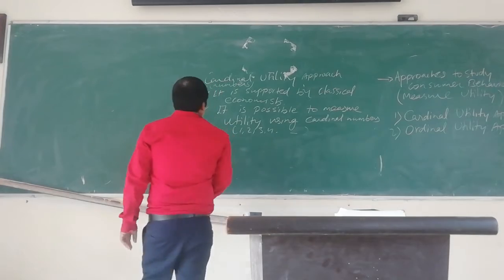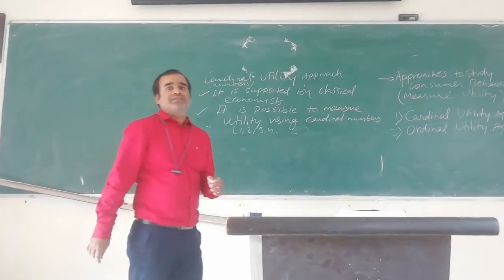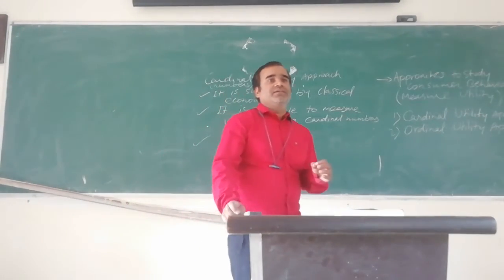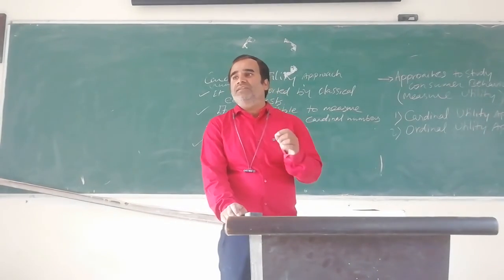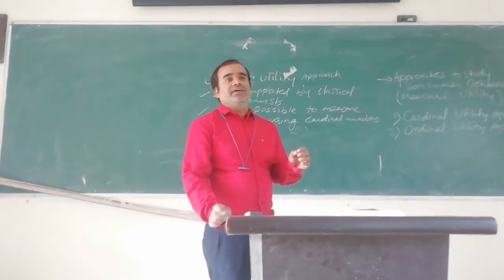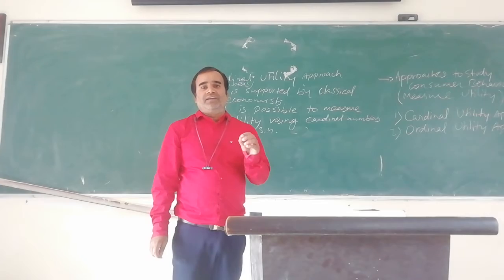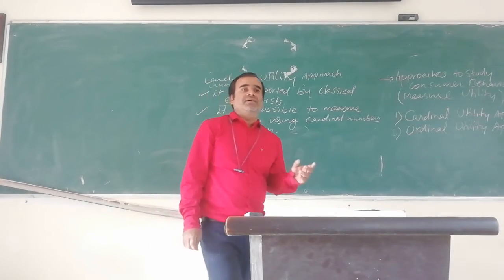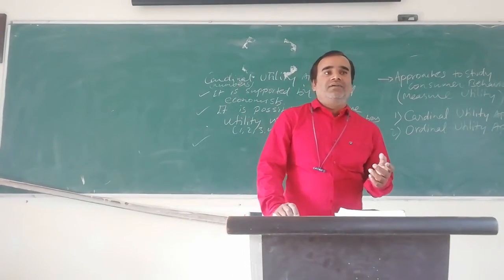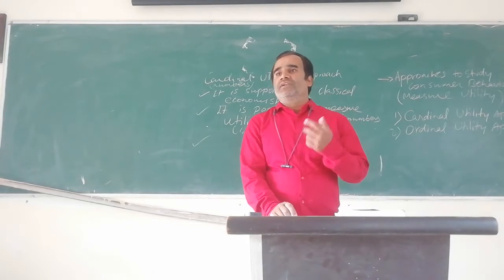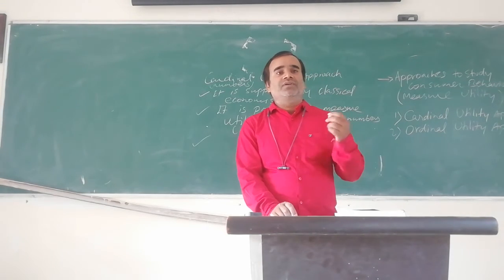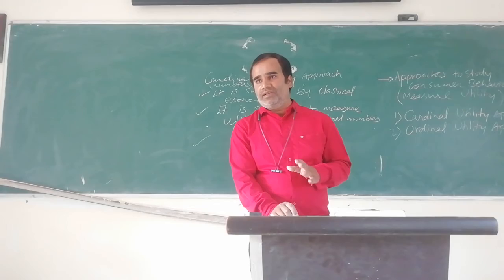If classical economists claim that it is possible to measure utility, there should be some measuring standard. Like in India, we record accounts in terms of INR, Indian rupees. In America, American dollars. In different countries, different currencies are used to record accounting transactions.